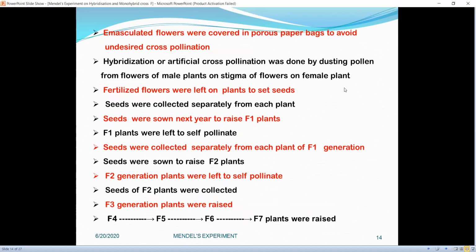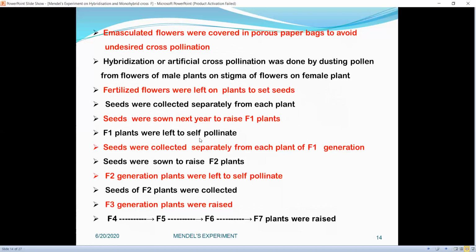Emasculated flowers were covered in porous paper bags to avoid undesired cross pollination. Hybridization, or artificial cross pollination, was done by dusting pollen from flowers of the male plant on the stigma of flowers of the female plant. Fertilized flowers were left on plants to set seeds. Seeds were collected separately from each plant. Then the seeds were sown the next year to raise F1 plants.